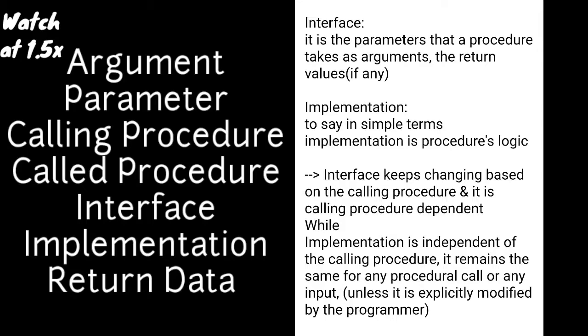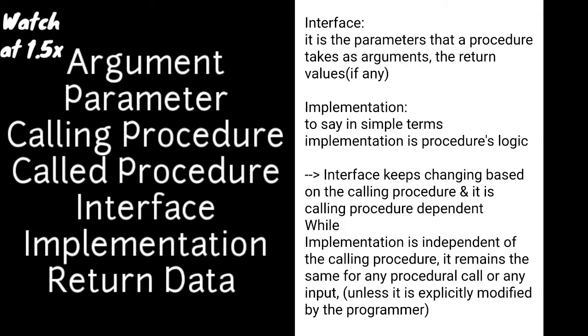This is known as return value or return data. So what is the return value? The final coffee. Now, how the calling procedure or the user stores this coffee returned by the called procedure depends on the user, that is the calling procedure. So the user may store it in a glass or a mug or a cup.